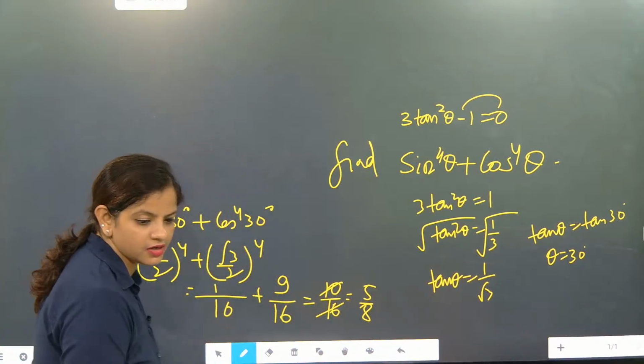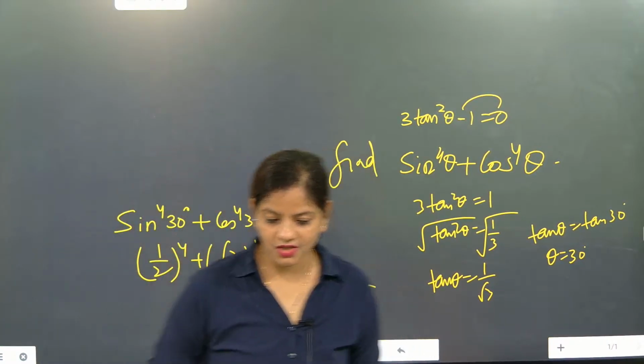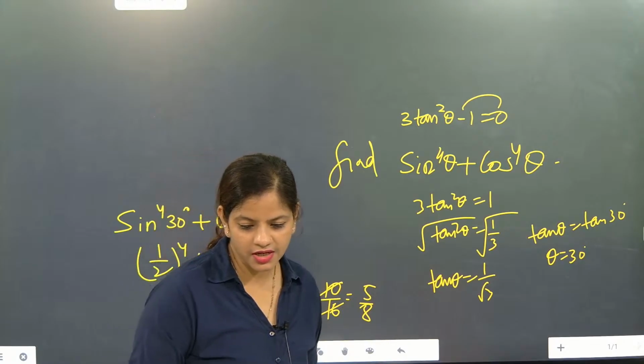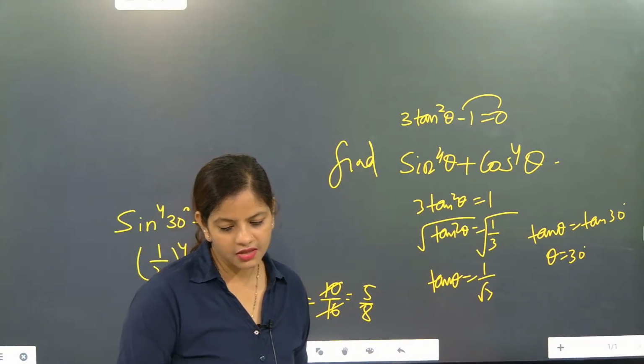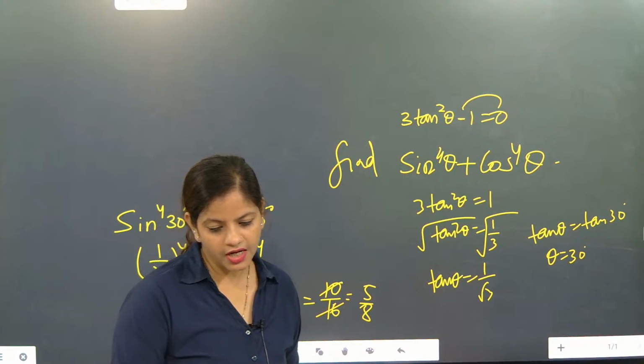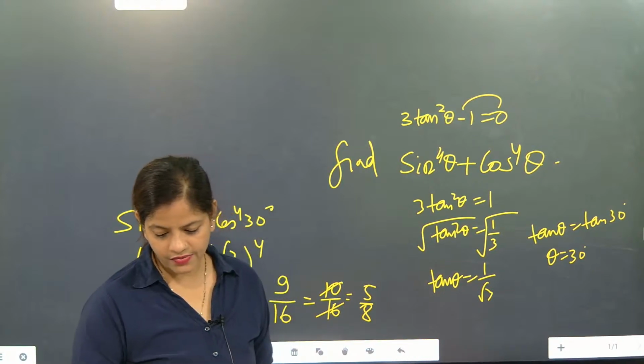Anybody got 5 by 8? Oh, Darshini, super. So the first correct answer received by Maha. After that, second is Darshini and then Kritika. Absolute.